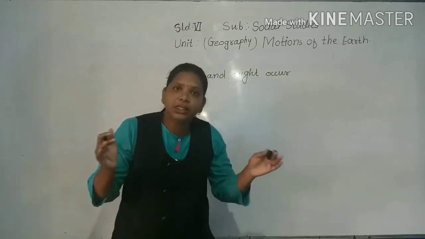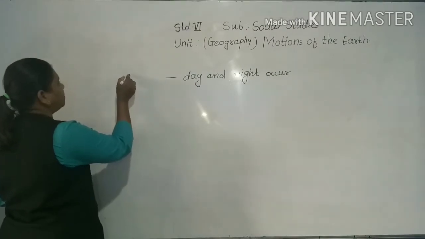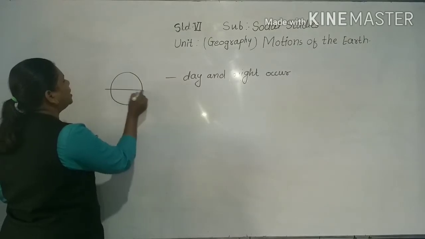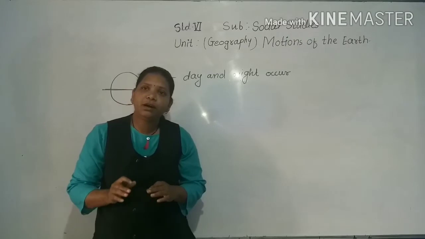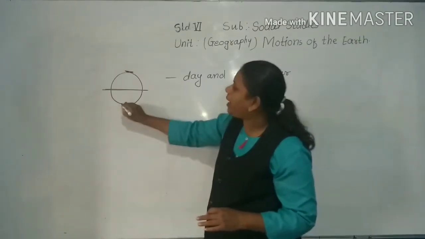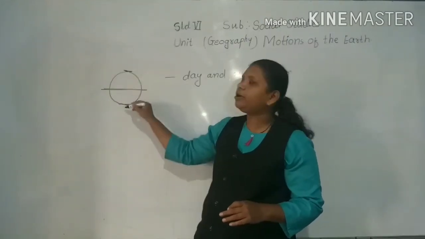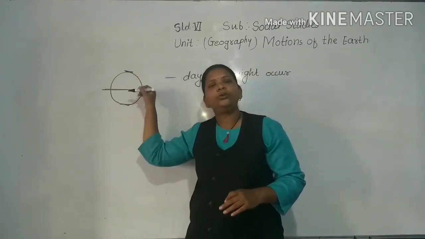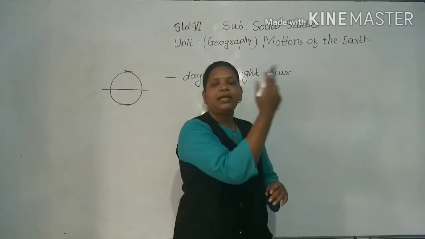Now see the bulging of the earth at the equator and flattening at the poles, the north pole and south pole. The bulging in the middle at the equator and flattening at the poles are also caused due to rotation, because our earth is constantly rotating, spinning.